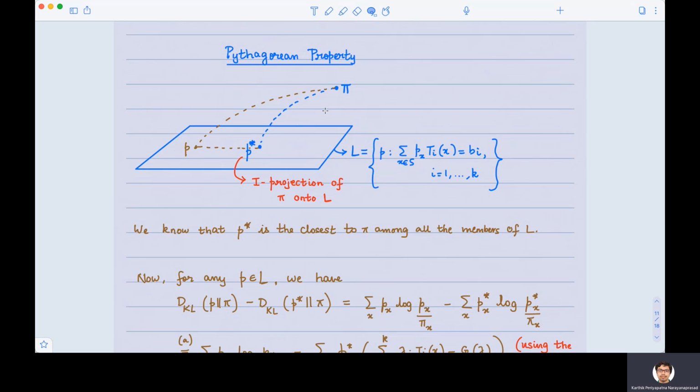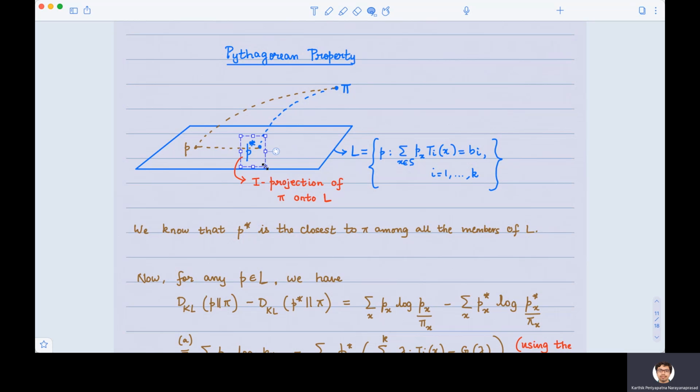Again, we are back to the same problem. The problem is that we have a prior guess on the distribution of the words in the corpus. Let's say the corpus got updated and somebody came and made some measurements. Now this pi has to be updated to some probability distribution which satisfies the constraints, which satisfies the measurements we have made. And the way we can do this in a structured way is by minimizing the KL divergence between all the elements here and pi. In other words, find the element here in L, which is the closest to pi. And that member is what we are calling P star.